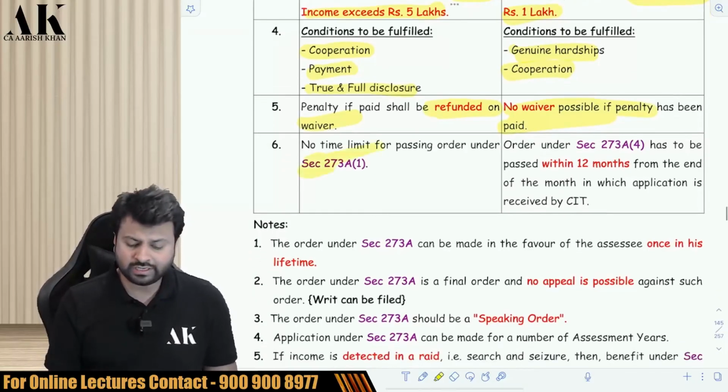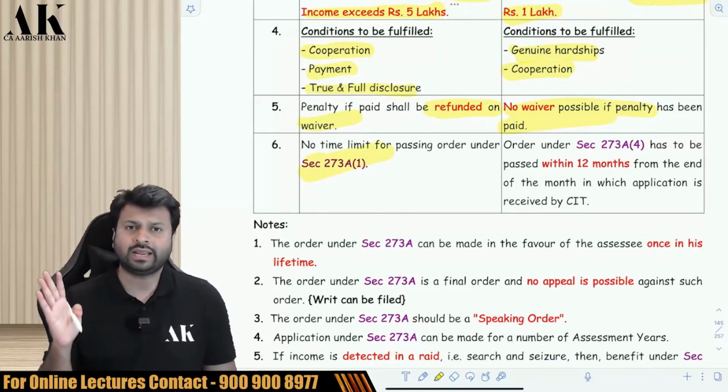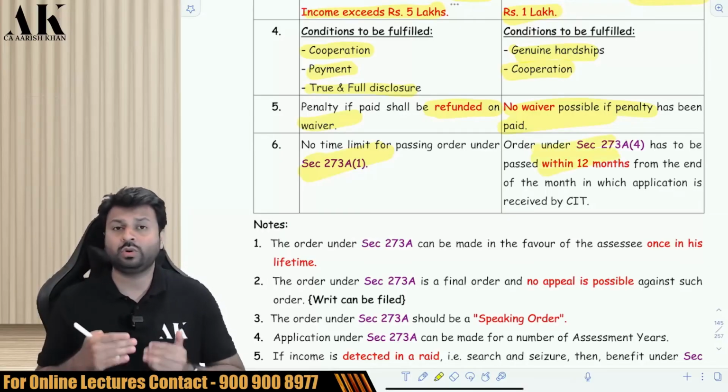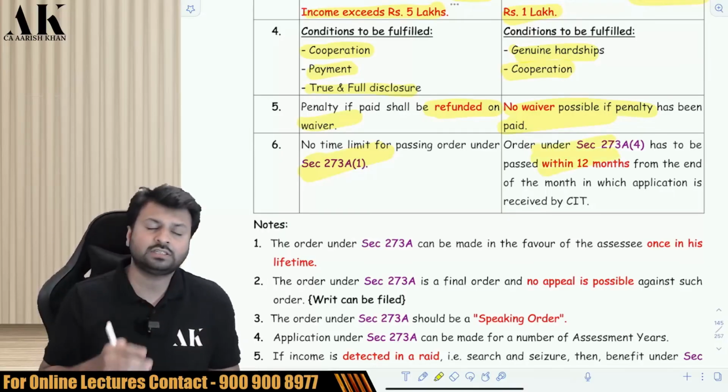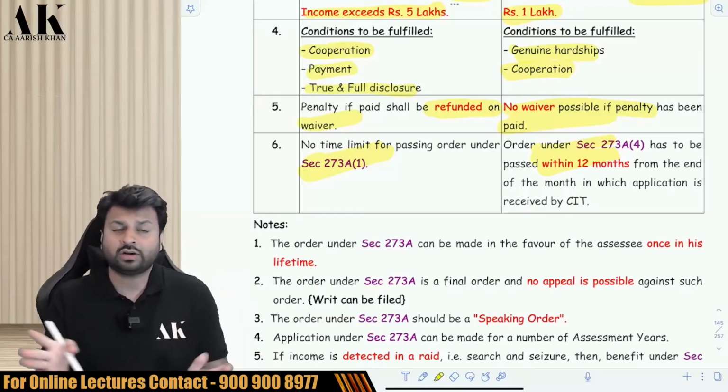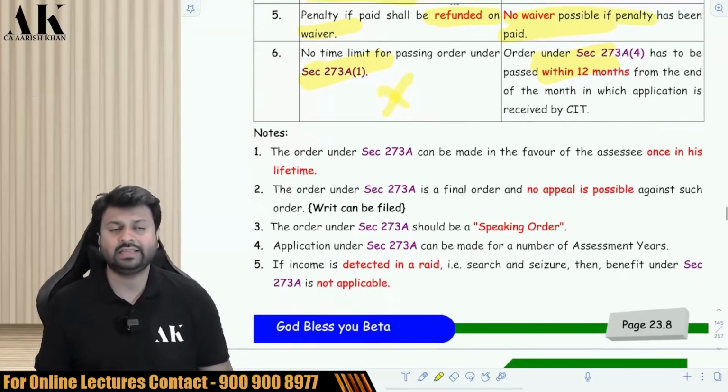In the first section, the CIT will pass an order without any time limit. Whenever the CIT wants to pass an order, CIT can pass an order. There is no time limit. In the second section, CIT will pass an order within 12 months from the end of the month in which the application is received by the CIT. So there is a time limit. There is a time bound on the CIT to pass an order. In the first section, there is no time limit in the hands of CIT.